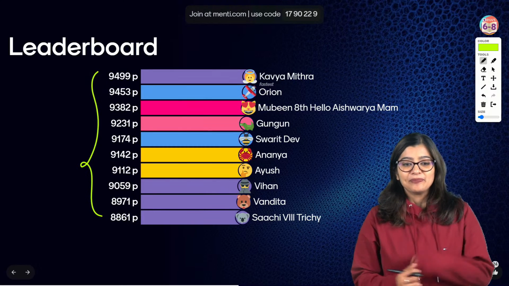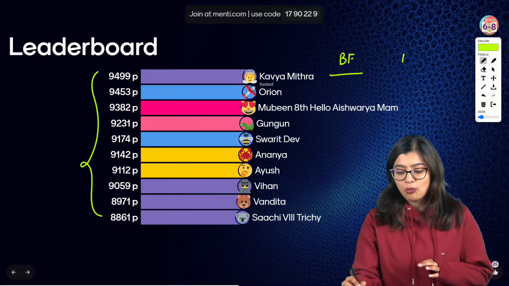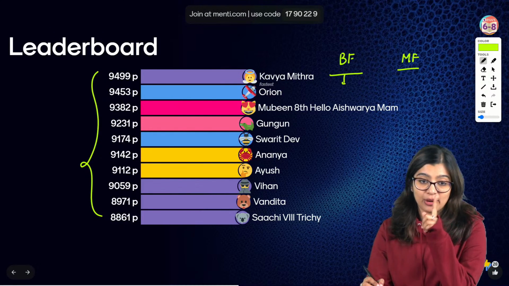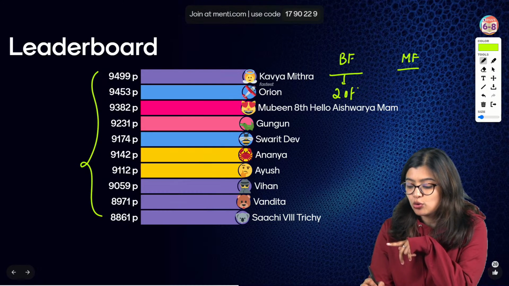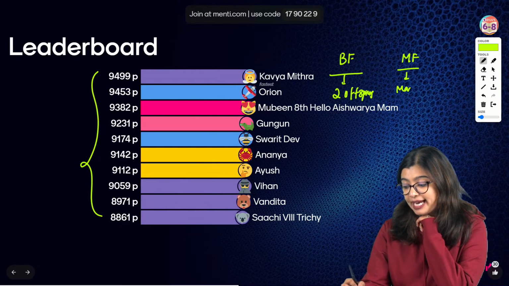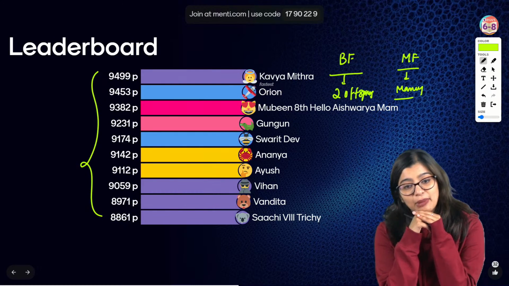Yes? Difference between binary fission and multiple fission. What is binary fission? Binary fission is basically when from one parent you get two offsprings or two daughter cells. While in multiple fission you will get many daughter cells. So that is the difference between binary fission and multiple fission.